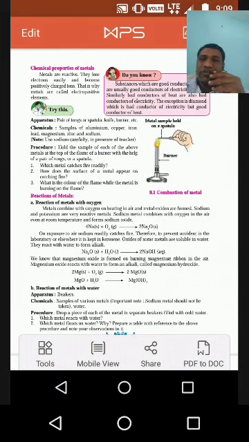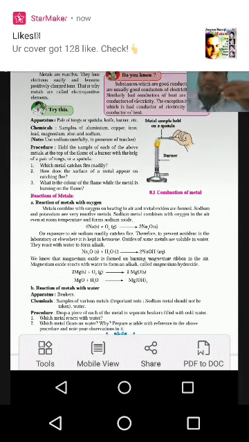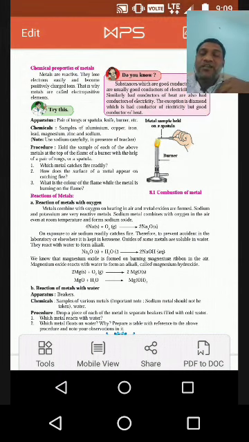Metals are good conductors. Metals conduct electricity and heat well. They have high melting points, for example tungsten, which melts at 3422 degrees Celsius. A sound is produced when metals are struck. This is called sonority.